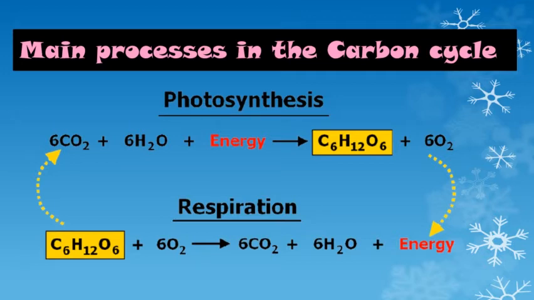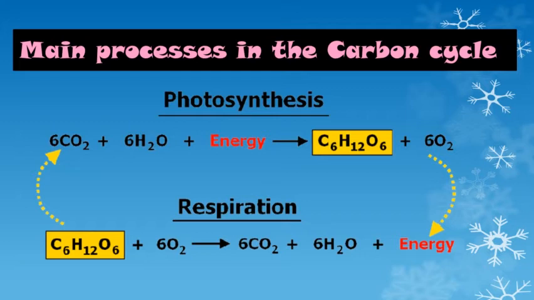animals, right. So in the process of respiration the glucose is oxidized in the presence of oxygen. You can observe the yellow box in the respiration process, where C6H12O6 is written. That means the glucose is oxidized to form carbon dioxide, water and energy, and the energy which is produced in the respiration process is used by the organisms, animals or human beings.